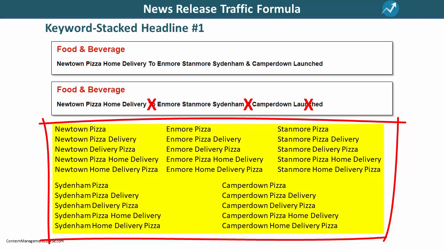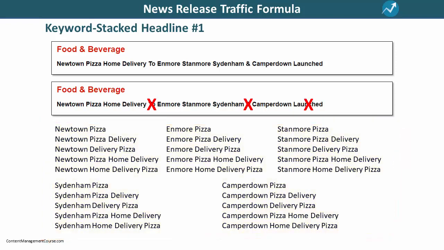Enmore Pizza, Enmore Delivery Pizza, Stanmore Pizza Home Delivery, Stanmore Pizza Delivery, Camperdown Delivery Pizza, Camperdown Home Delivery Pizza, Sydenham Pizza Home Delivery, and Sydenham Pizza Delivery, and so on. It doesn't matter what order the words are in. As long as they appear in the headline, Google will pick it up.